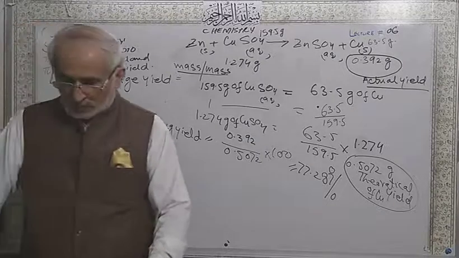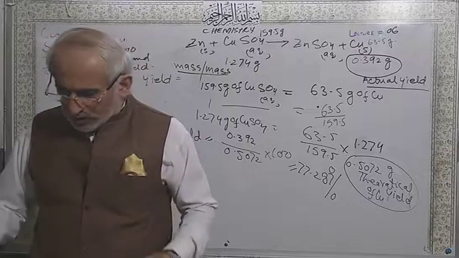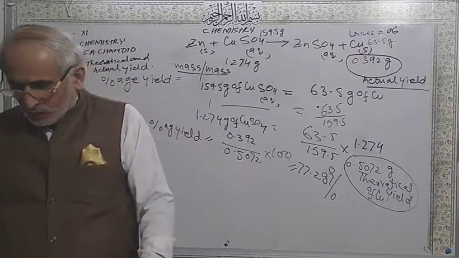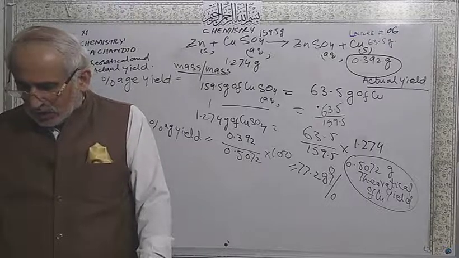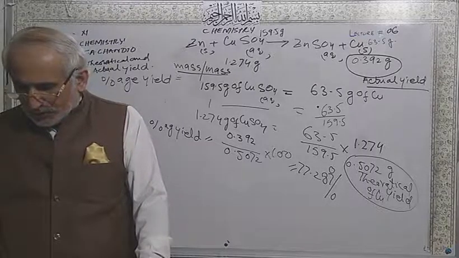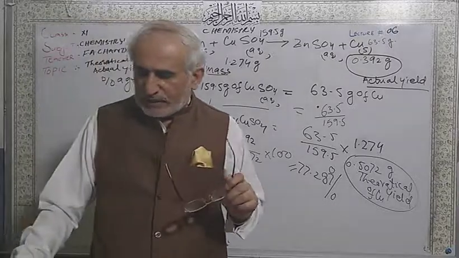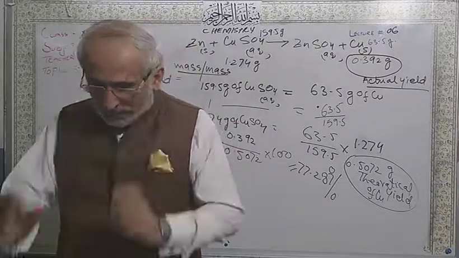Glucose is going to ferment to give ethanol and carbon dioxide gas. What is the theoretical yield of ethanol? 10 grams of sugar is given in a particular experiment. So you have to calculate the theoretical yield, actual yield, and percentage yield. This is one question from my side.